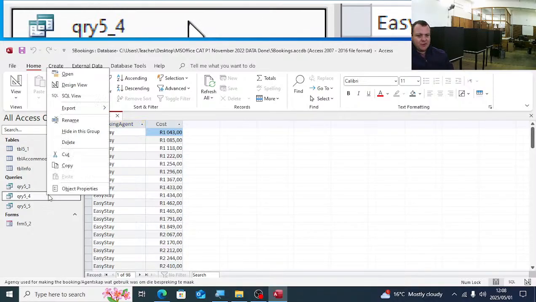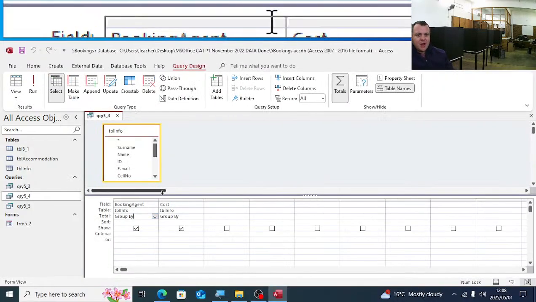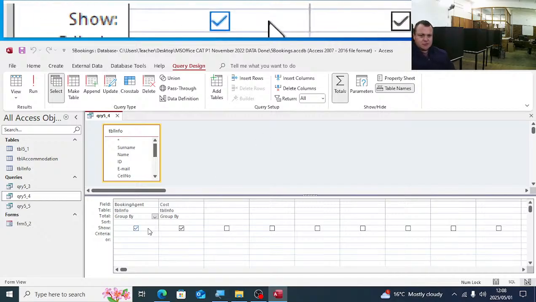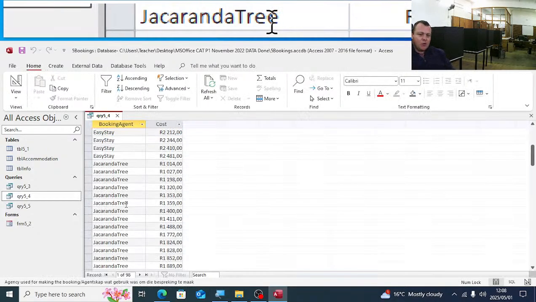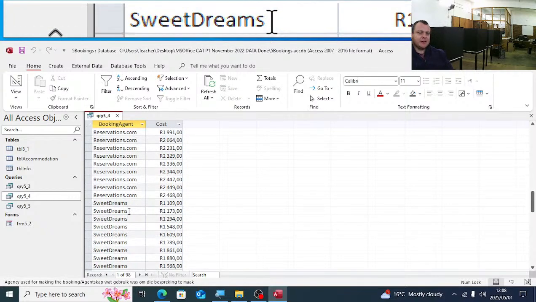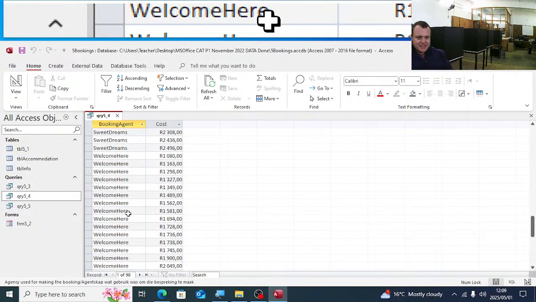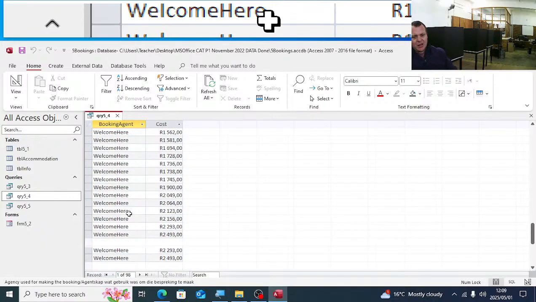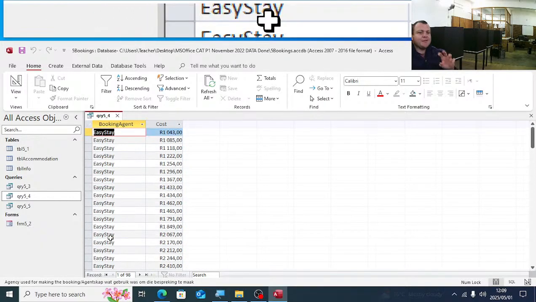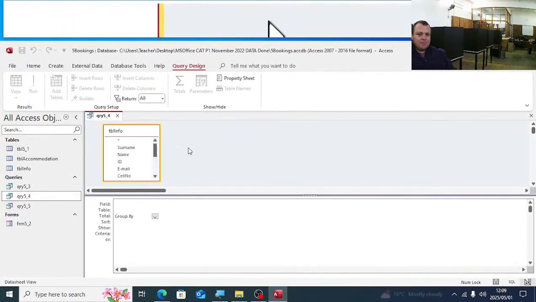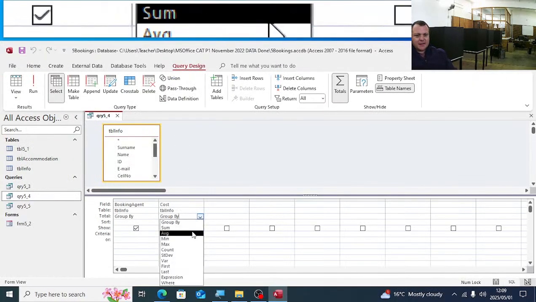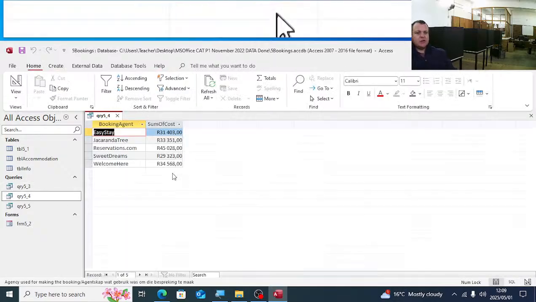So we want, have a look there. I'm just going to run it to show you here. We want to group it. We're going to click on totals group by booking agent. So we want all the Easy Stays together, all the Jacaranda trees together, renovations.com together, Sweet Dreams together, Welcome Here together. So we want to group it by the booking agent, but then we want to add up the total cost. So we're going to say sum the total cost.